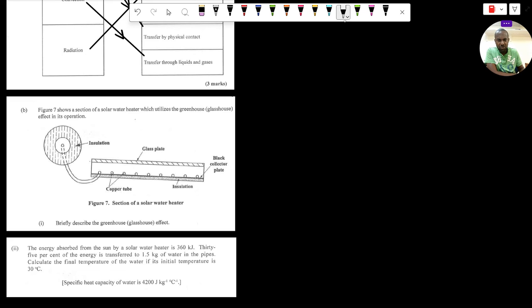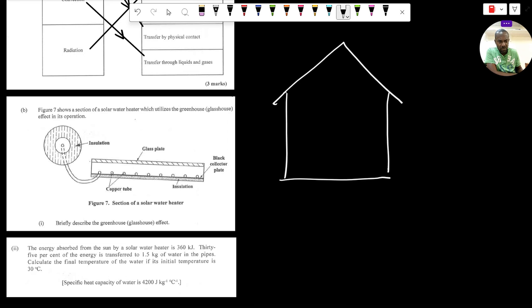So let's talk about a greenhouse, right? So let's say we have a greenhouse. And of course, that is the roof of the greenhouse, which is made of glass, right? So inside this greenhouse, we have plants. Let me see if I could draw a tree. Well, it doesn't look like a nice tree, but we have plants in the greenhouse, right? We have some plants maybe hanging up. Now, what is going to be happening here?